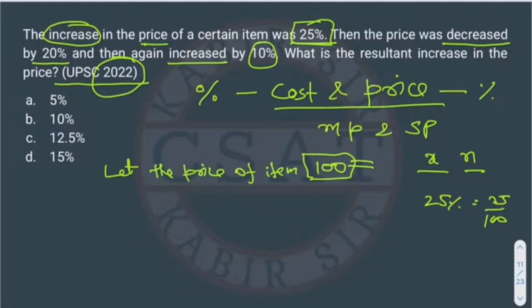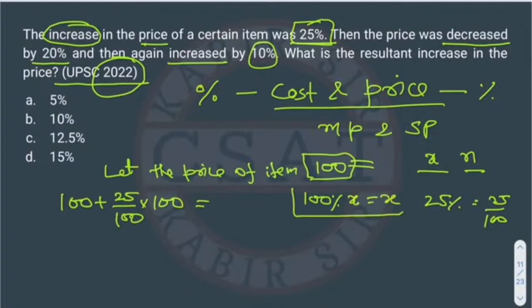Okay. So initially the price got increased by 25%. So in the unitary method, we can write that initially it was 100 and then it got increased by 25%. Right. So it will be like this. Okay. Or we can directly say the 100%. In percentage, there is one more concept. The 100% of some number, suppose X, is X. Right. So we are talking about 100% of some item, so it will be that item only.